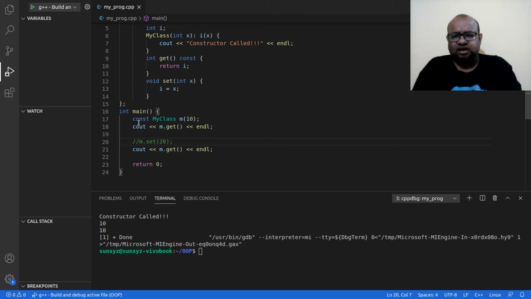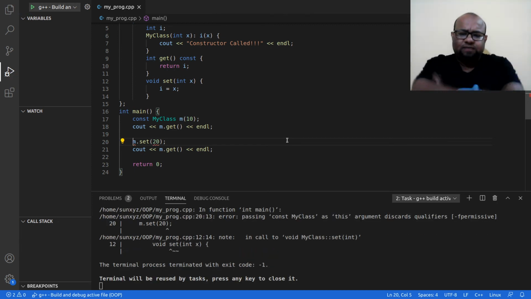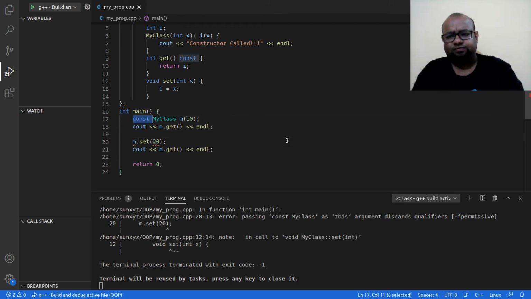So here I have a constant object. That means I cannot change the data attributes of this object. Now if I try to call this set method, what is going to happen? I am going to get an error, because I am trying to modify this constant object. And all these problems will go away if I don't make my object a constant. So this is what it is.